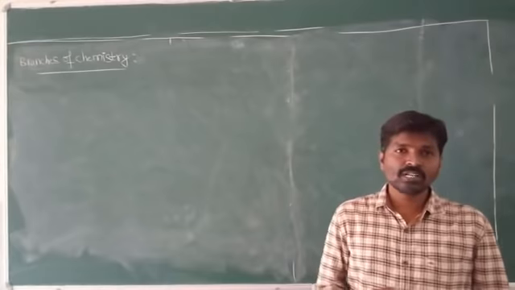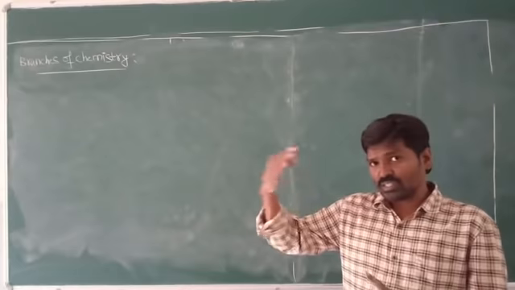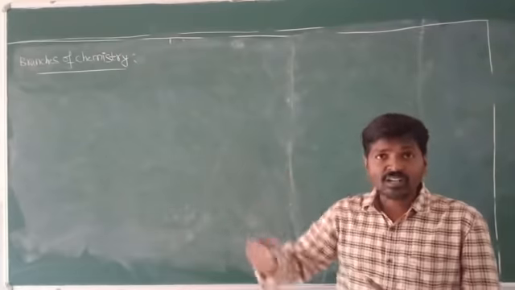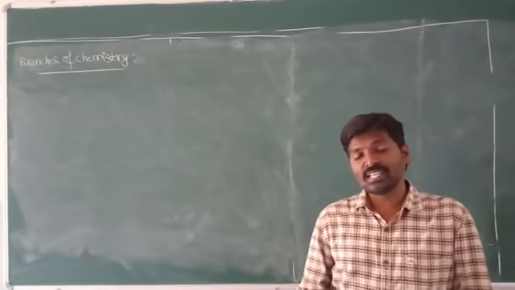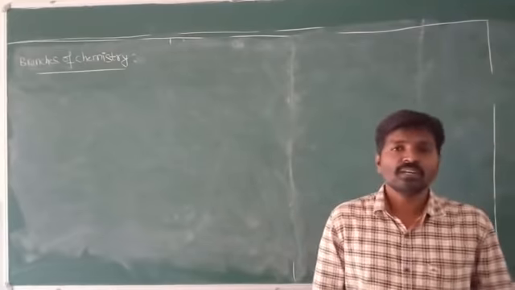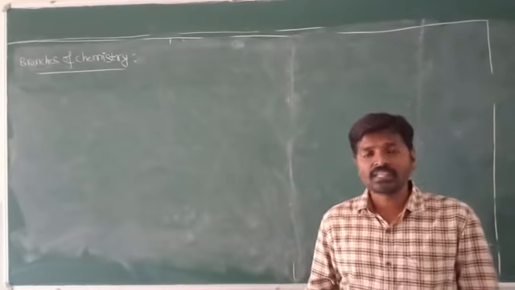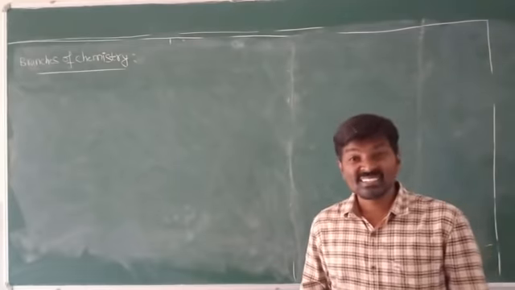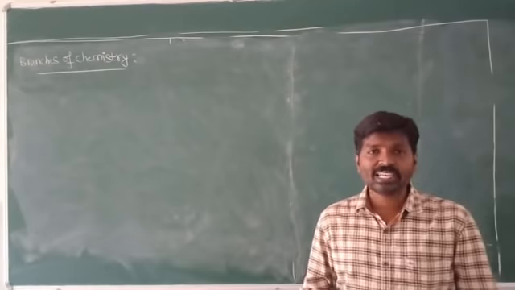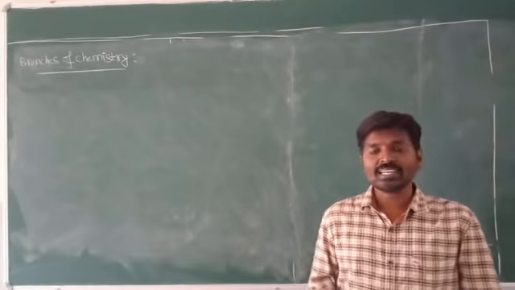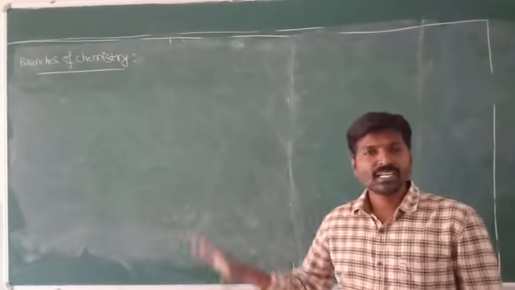In our PU syllabus, we are going to discuss all these three branches. Some more branches remain, which we will discuss in higher classes. The remaining branches are pharmaceutical chemistry, industrial chemistry, biochemistry, nuclear chemistry, like that. So we observe different types of branches in chemistry.